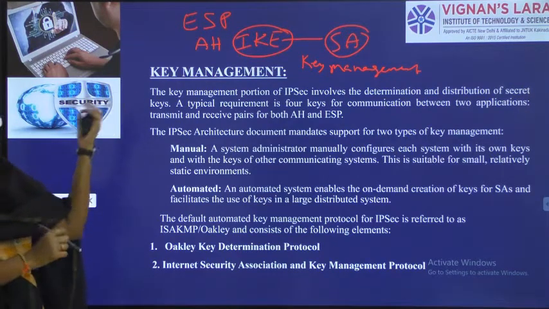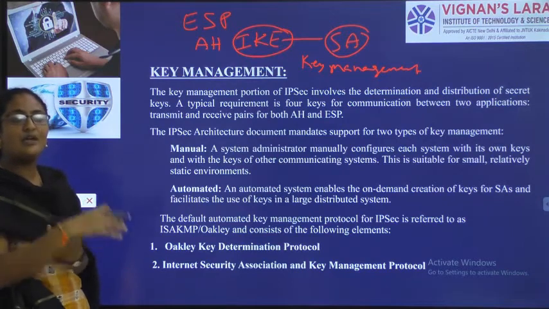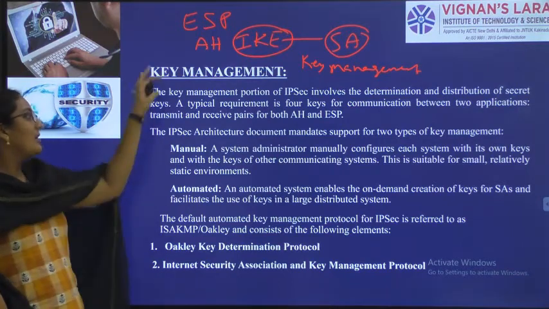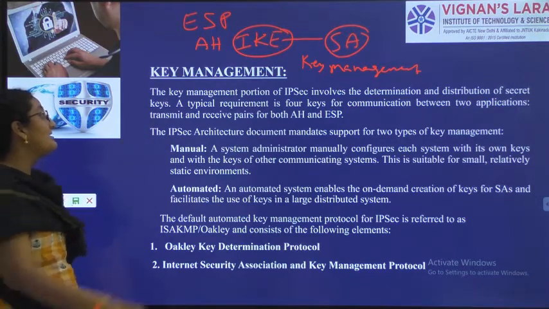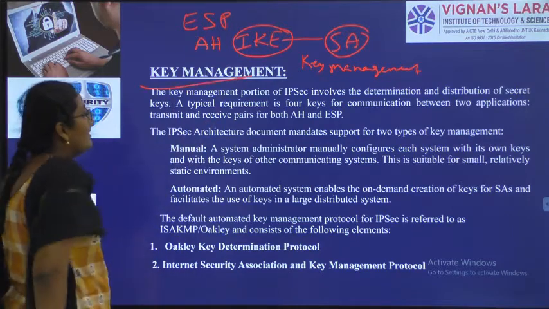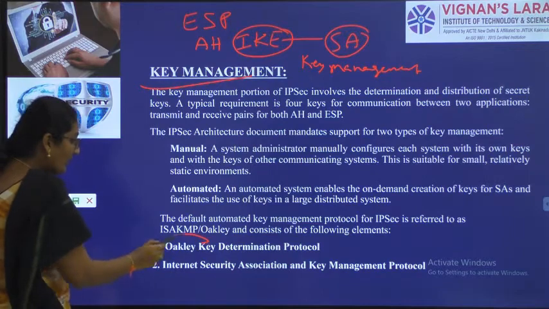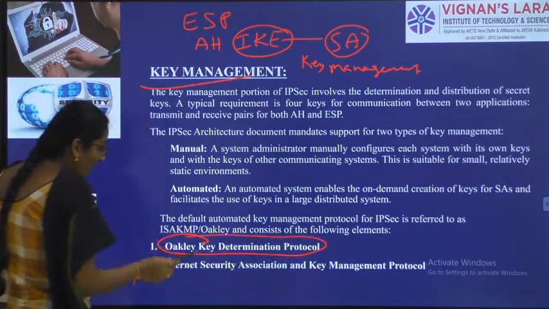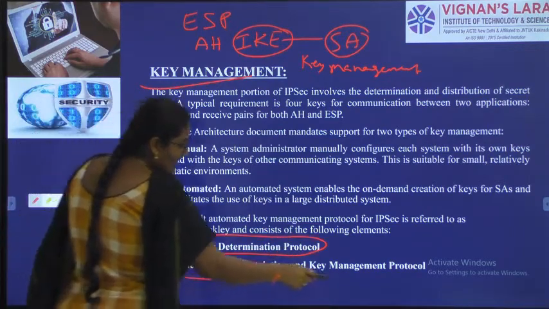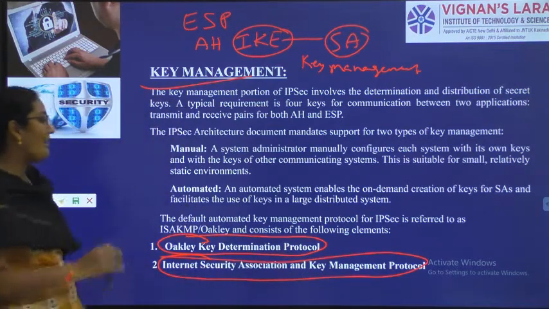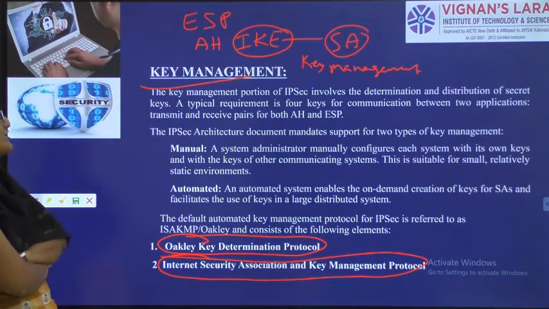That internet key exchange is again divided into two things: security association, key exchange. Now the last part we left over is key management. So for key management we have two different protocols: Oakley key determination protocol, internet security association and key management protocol.